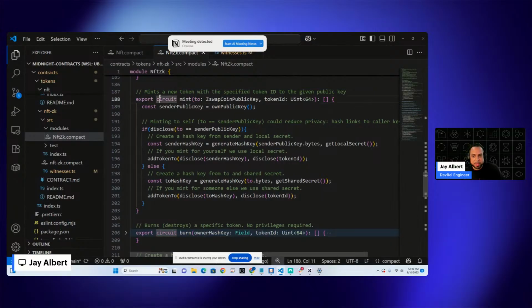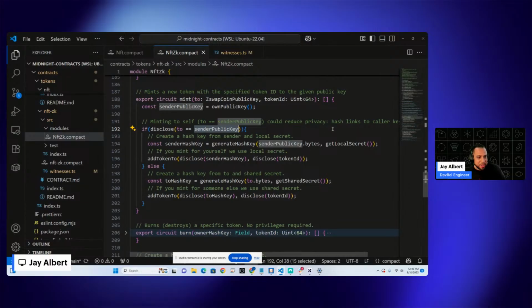So when you're minting an NFT, these are the circuits that we've created. When you mint, we're taking a public key and the token ID. And this is where the ZK stuff gets interesting. So we're saying, okay, the person who is triggering this circuit, we want to see what their private key is, and we're going to assign it to sender public key. Now in this section, we want to say, all right, is the ID the sender public key, right?